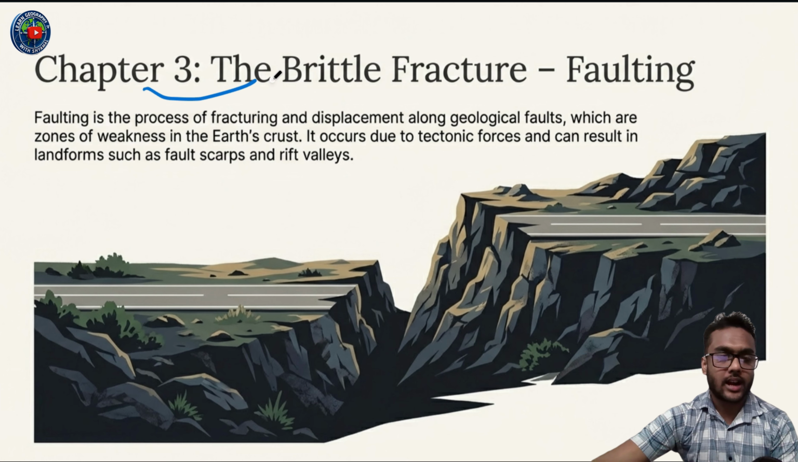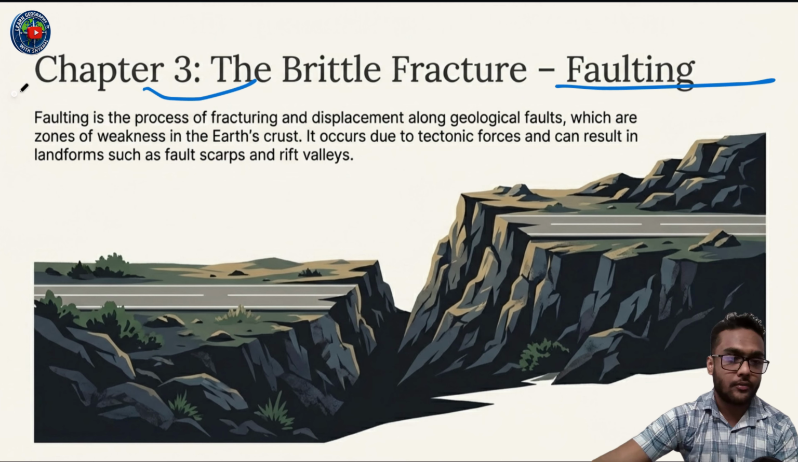Then coming to our third topic, faulting. Faulting is the process of fracturing and displacement along geological faults, which are zones of weakness in the Earth's crust. It occurs due to tectonic forces and can result in landforms such as fault scarps and rift valleys.